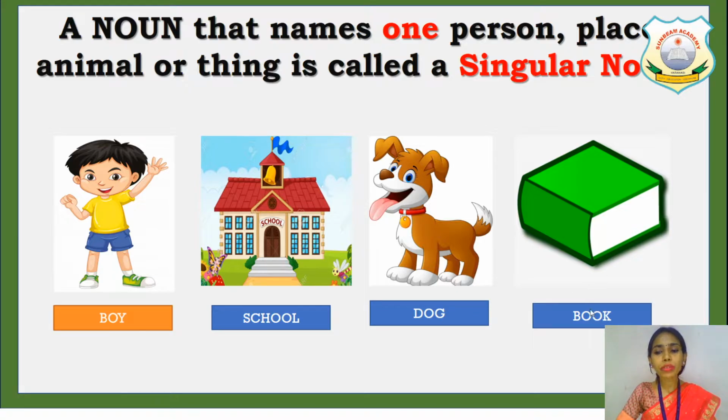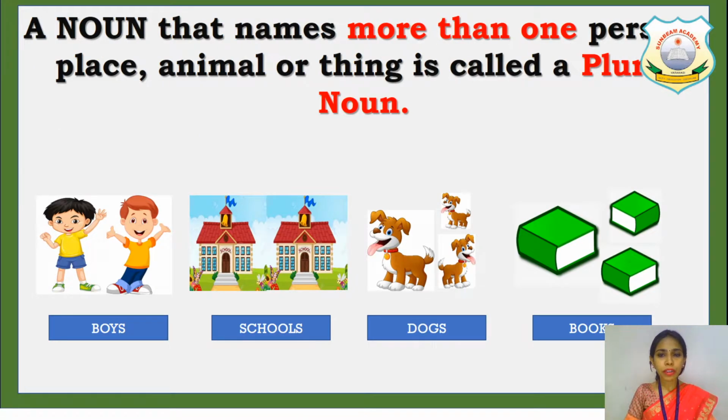And there's one book, so we will say B-O-O-K, book. Anything which is one is called a singular noun. Okay. Now, next one. A noun that names more than one person, one place, more than one animal or more than one thing is called a plural noun, or many.